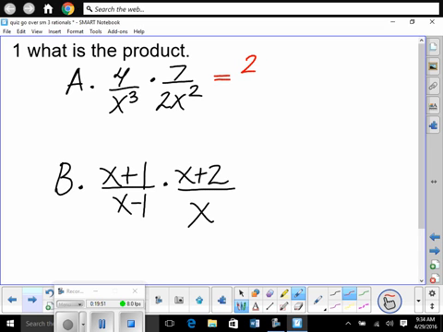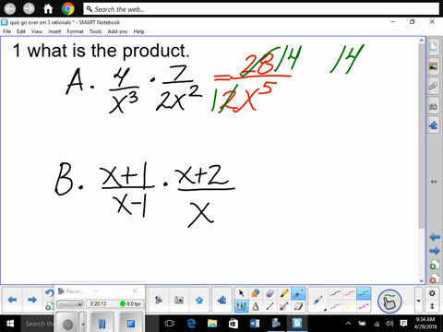On top we have, and on bottom we have 2x to the 5th. Now that is our answer, but we have to put the most simplified answer. Don't we know how to simplify rational fractions? Right? So 28 divided by 2 is 14, so 1 over 14. Excluded values.